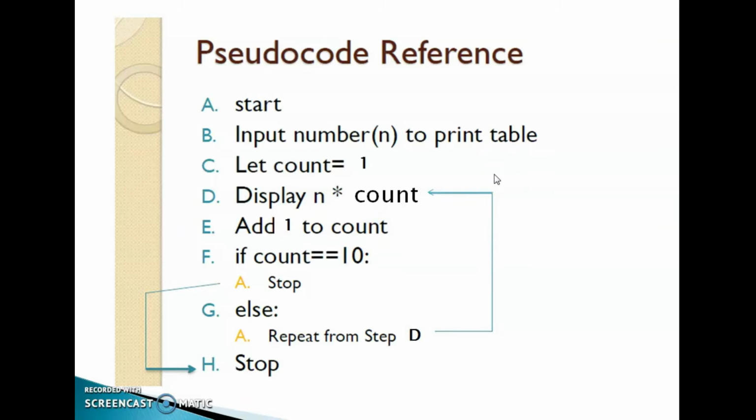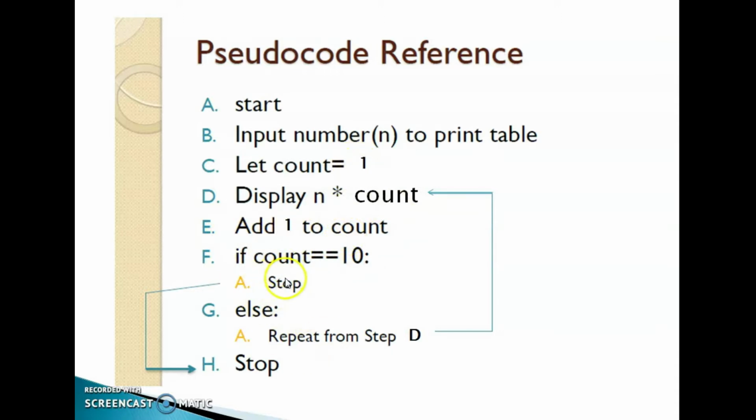All the multiplication tables will start from 1, and this table will print 1 to 10. So let us define one variable, count is equal to 1. Then display n into count. So here count is equal to 1, then 1 into, suppose our number is 2, then 2 into 1. Then add 1 to count, so count will be 2.